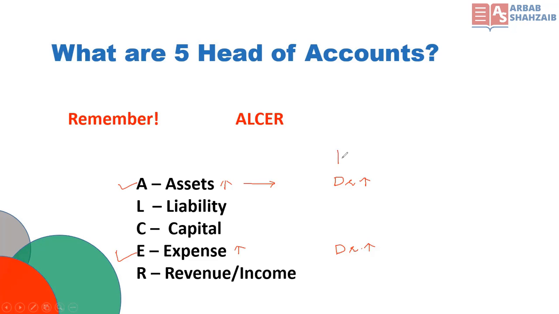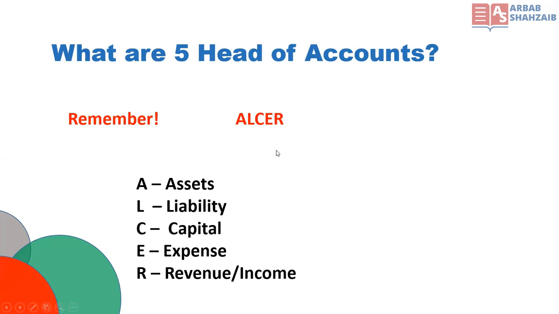When asset is increasing, we are debiting. When liability is increasing, it will be credit. When capital is increasing, it will be credited. And when revenue is increasing, it will also be credited. So keep in mind that only asset and expense are debit entries whenever they increase. But liability, capital, and revenue are always recorded as a credit entry.